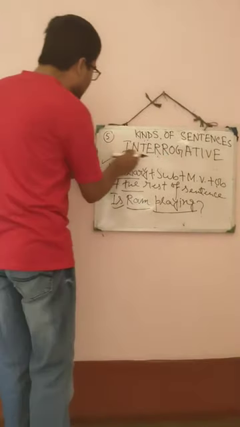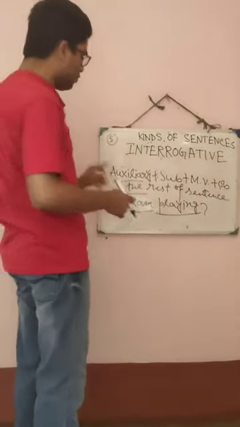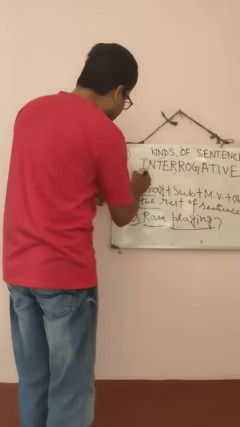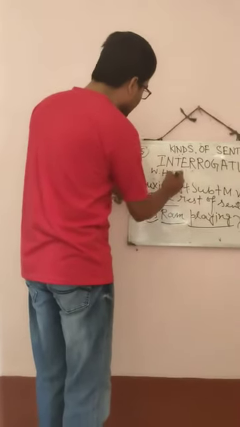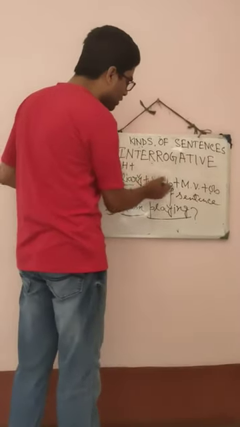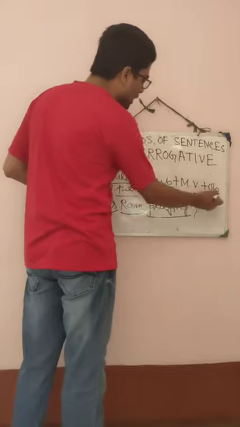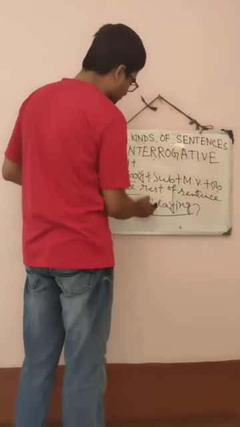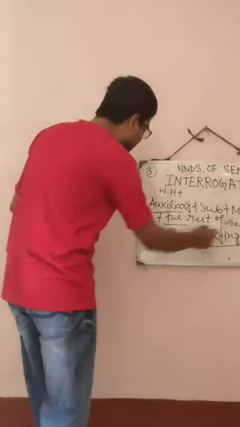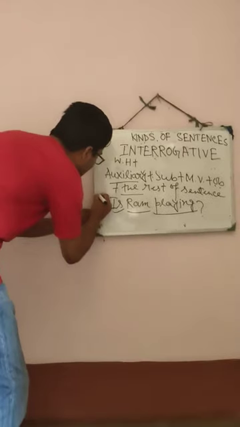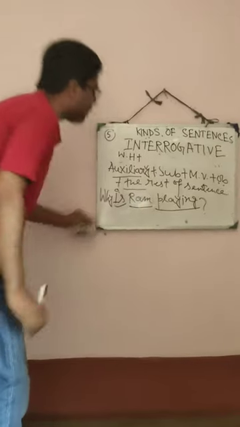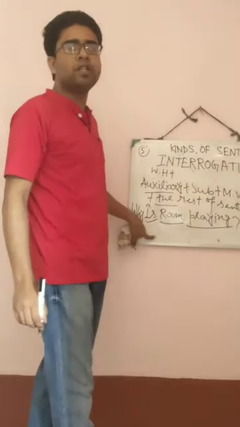If you want to form a WH type question, that is very easy. If you know the yes or no type question, then you will easily know about WH type question. First you have to put WH. After that you will have to put the auxiliary verb. After that you will have to put the subject. After that you have to put the main verb. After that you have to put the object. After that you have to put the rest of the sentence. Here look, here I have written, is Ram playing. Here I am using a WH. Why is Ram playing? Why is Ram playing? Look, now this is a WH type question.